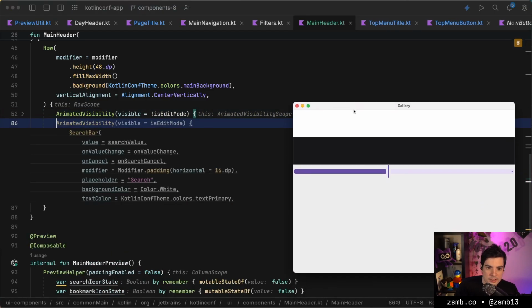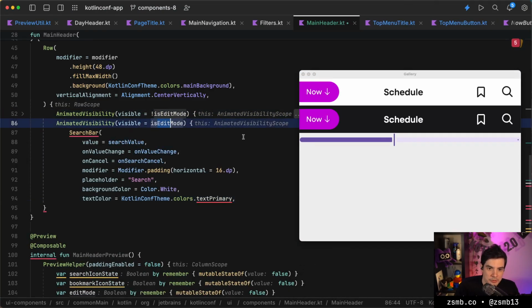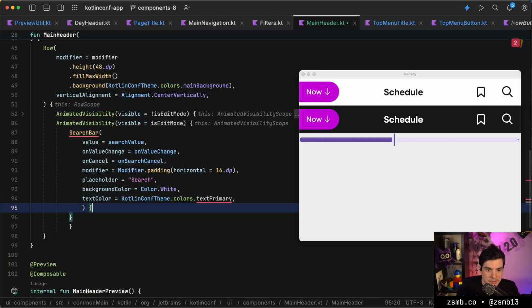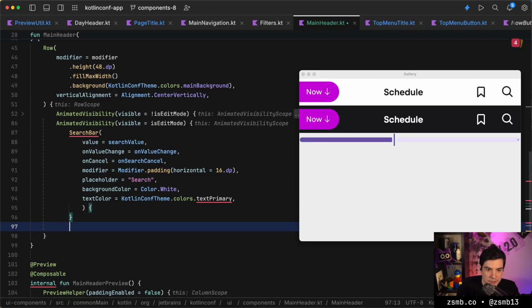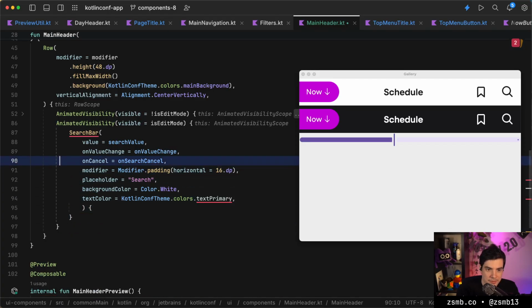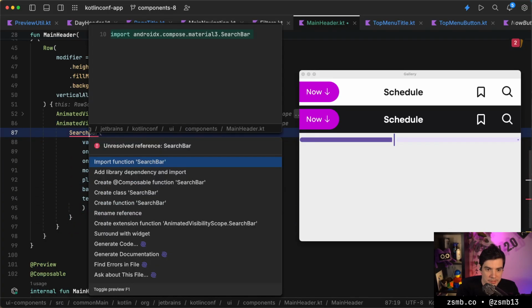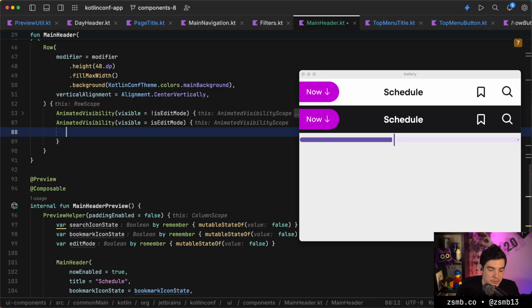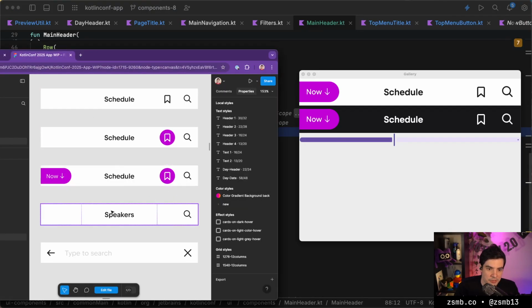Okay, so what about if we are in edit mode? So in that case, wow, that's a large piece of auto completion. Let's see what happens with that. I mean, I don't know if this search bar component even exists anywhere. Is this like a material thing? Apparently it is. That code doesn't work. Okay, a bunch of these things don't exist. Excellent. So we're gonna ignore that, and we'll just build normally.